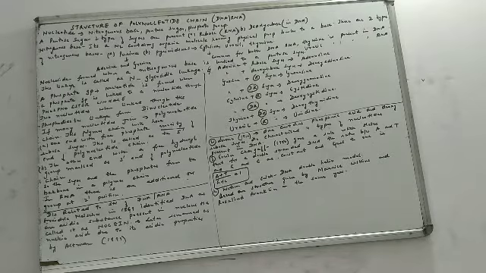Now we call it a nucleotide. So a nucleoside contains two things, a nitrogenous base and a sugar, and a nucleotide contains three things, that is a nitrogenous base, a sugar and a phosphate group. So whenever a phosphate group is added to a nucleoside, we call it a nucleotide. Is it okay for everybody?